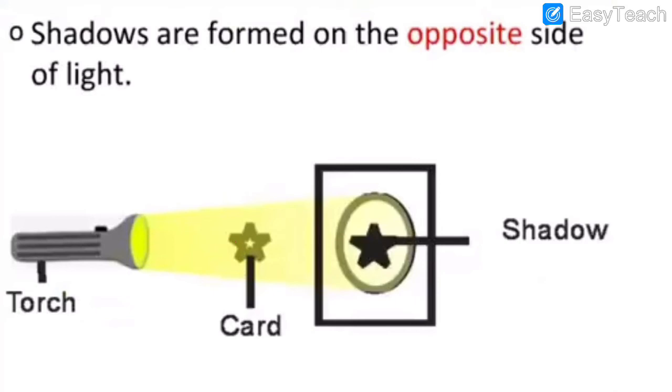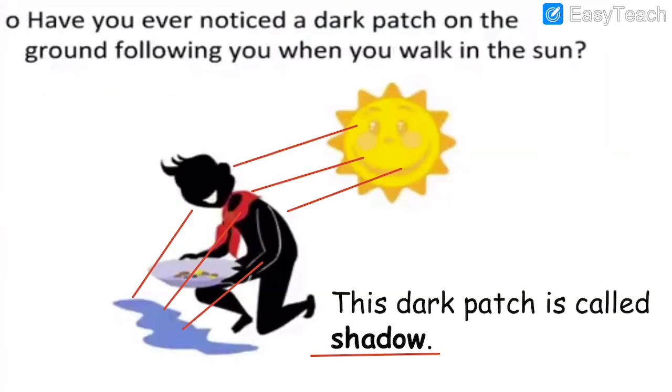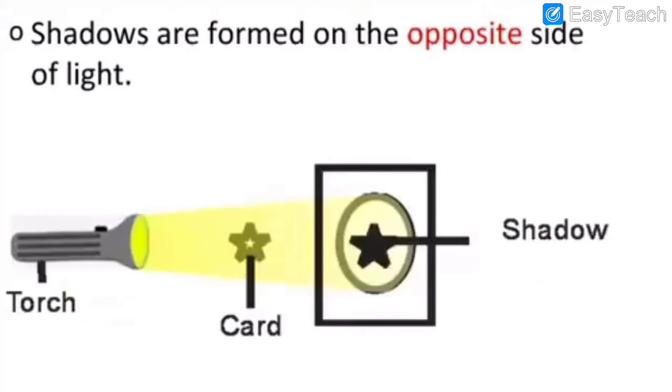This is a three-dimensional figure. So on the opposite side the shadow falls of this card, because the light comes from this side and the shadow goes on the opposite side. It looks the same. So whenever the light falls on any object, the shadow is there, just like this. The shadow of any of the things you can see.